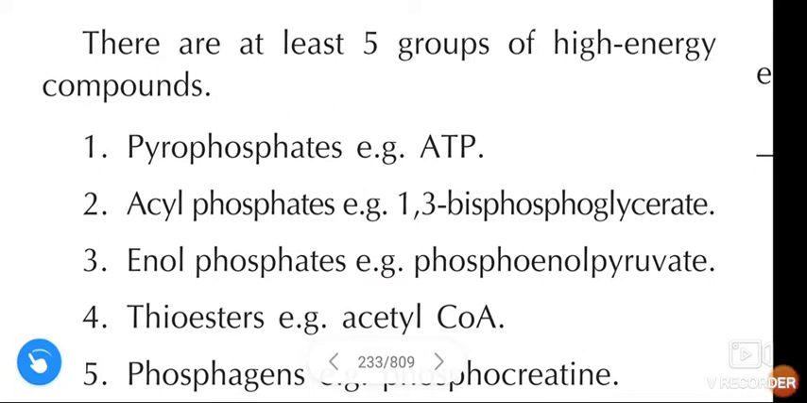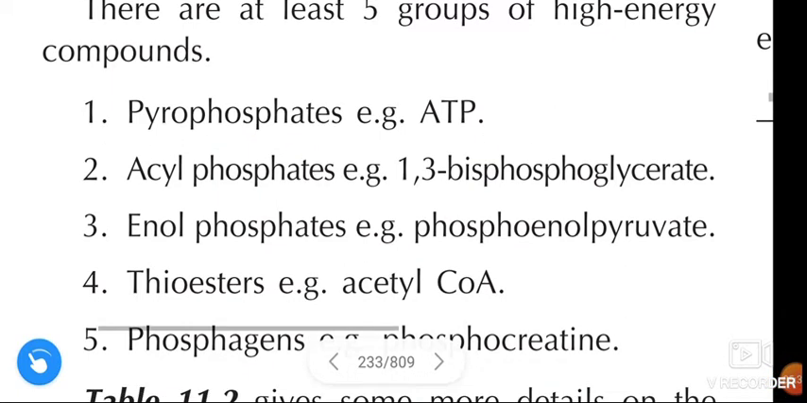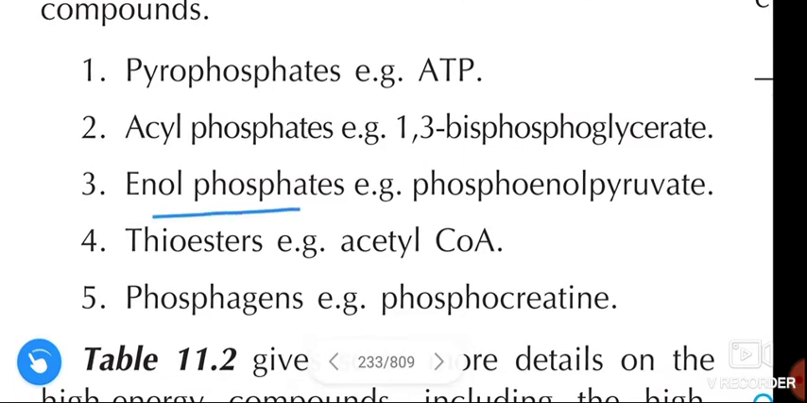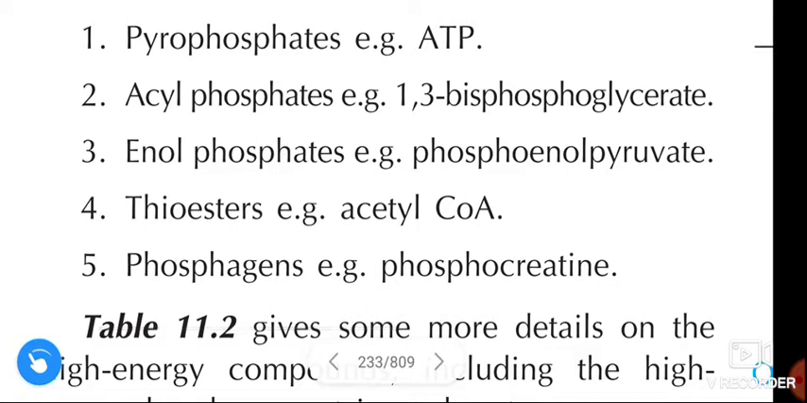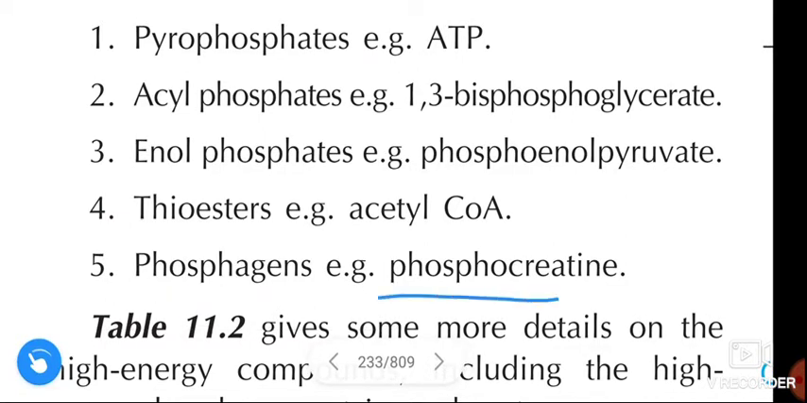See the examples one by one. Pyrophosphates, example ATP. Acyl phosphates, example 1,3 bisphosphoglycerate. Enol phosphates, example phosphoenol pyruvate. Thioesters, example acetyl-CoA. And phosphogens, example phosphocreatine.